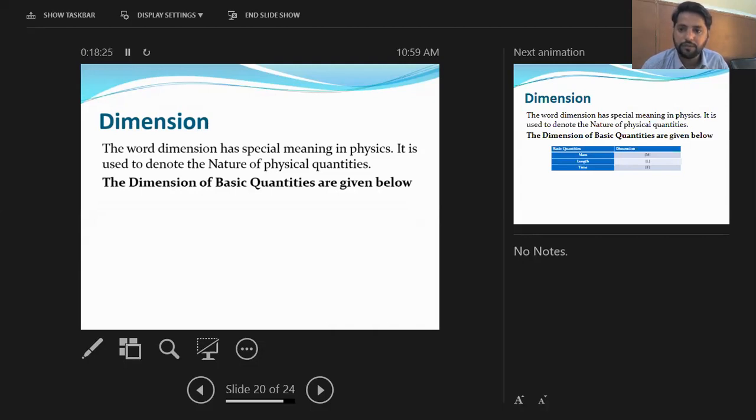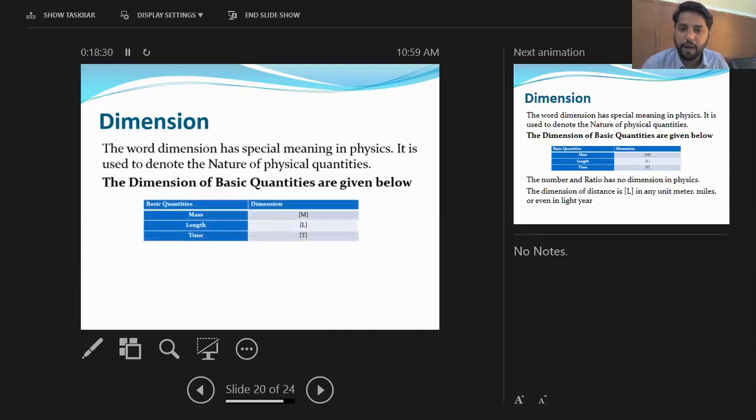The dimension of mass is expressed as capital M, length as capital L, and time as capital T. All the remaining quantities are called derived quantities. Therefore, the dimensions of derived quantities are obtained from these basic quantities: mass, length, and time, with dimensions M, L, and T.